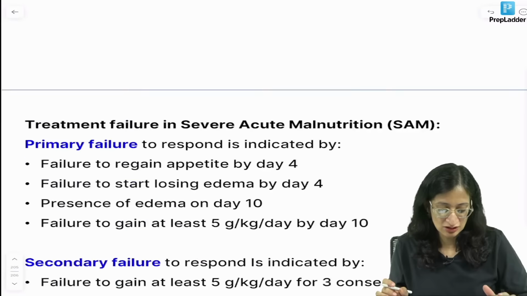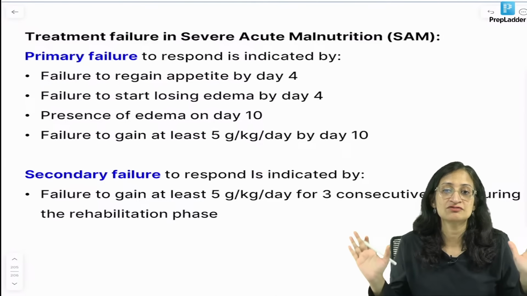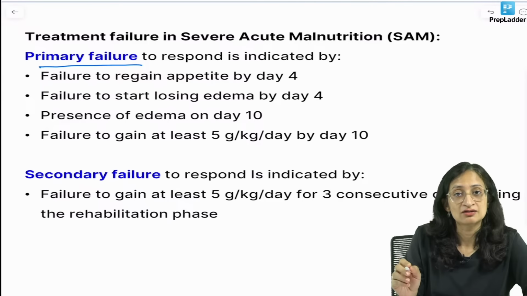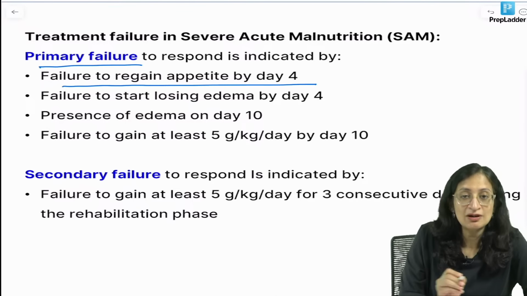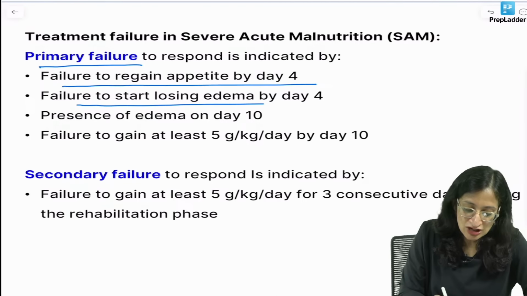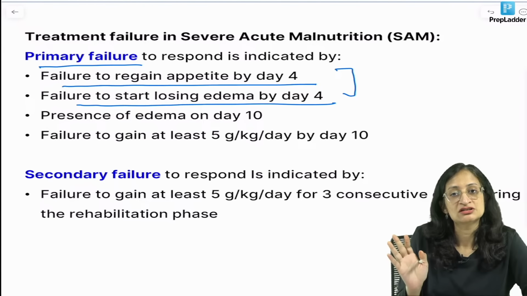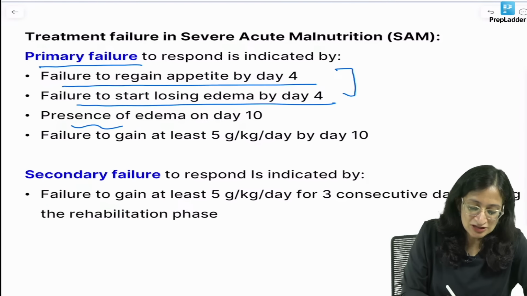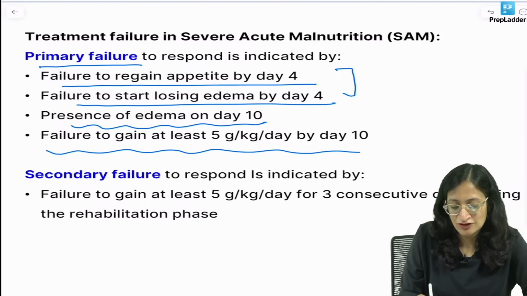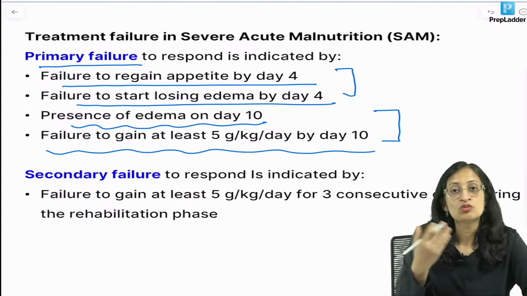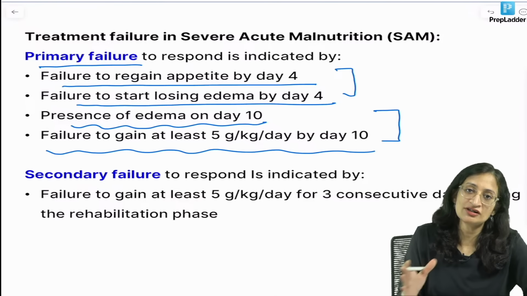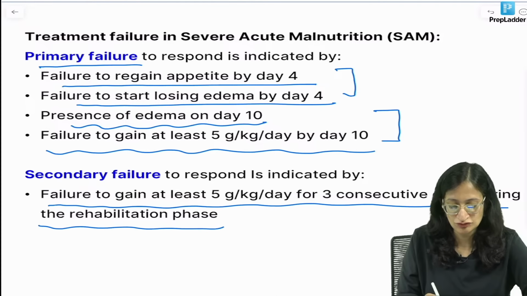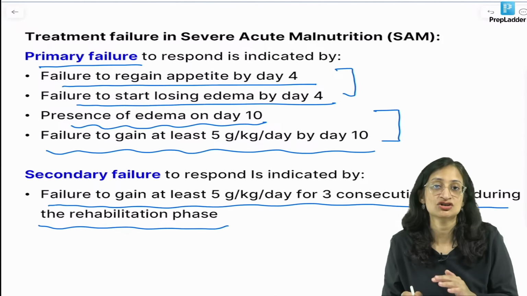And the last thing, what do you mean by treatment failure in severe acute malnutrition? Primary failure to respond is indicated by failure to regain appetite by day 4, failure to start losing edema by day 4. So, 2 things. Presence of edema on day 10 and failure to gain at least 5 grams per kg per day by day 10. What is secondary failure? That means initially the child was responding well, but fails to gain at least 5 grams per kg per day for 3 consecutive days during the rehabilitation phase.